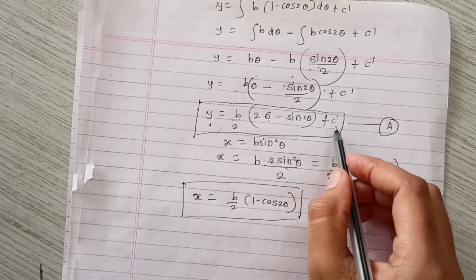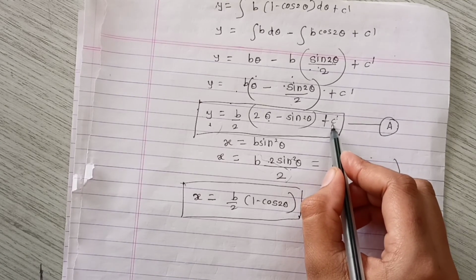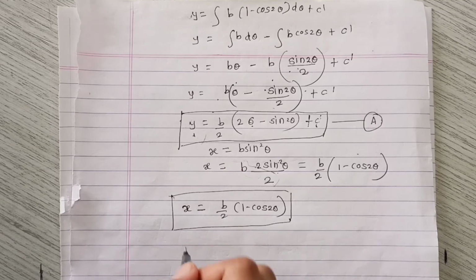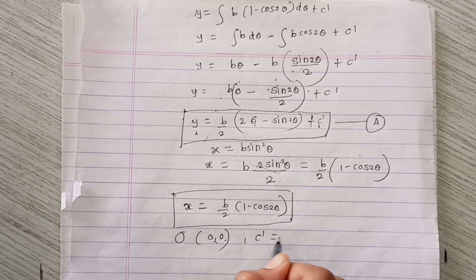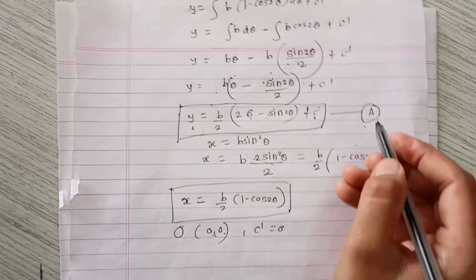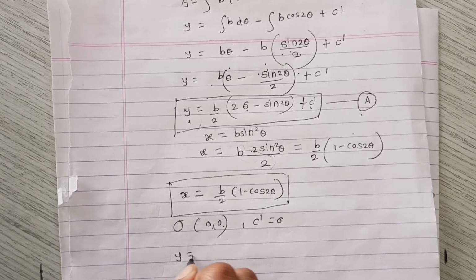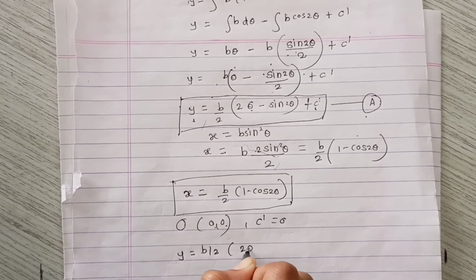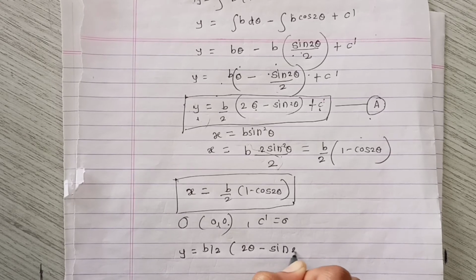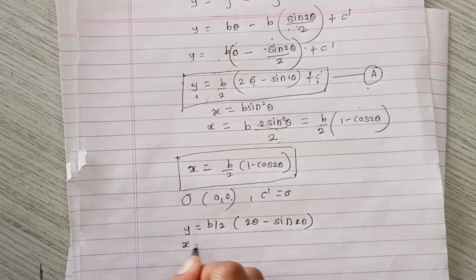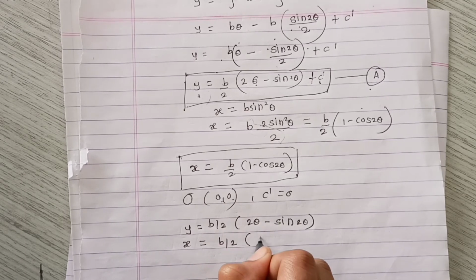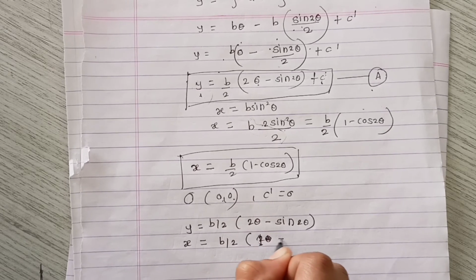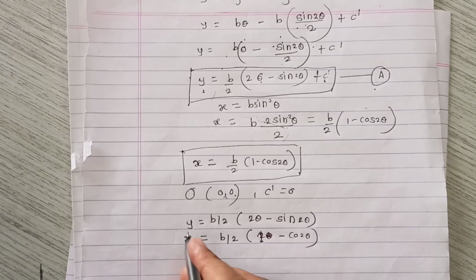Now here we have to find the value of c prime. We know that the curve passes through the origin, that is point O, that is 0, 0. So the value of c prime is equal to 0. Then we can write equation A such as y is equal to b by 2 times theta minus sin 2 theta, and we have the value of x is equal to b by 2 times 1 minus cos 2 theta. So we have the values of x and y.